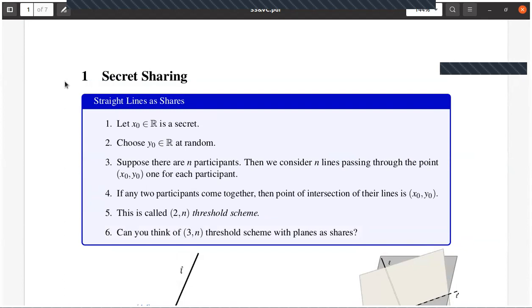So can you think of a 3 comma n threshold scheme with planes as shares? Can somebody explain why it is so?